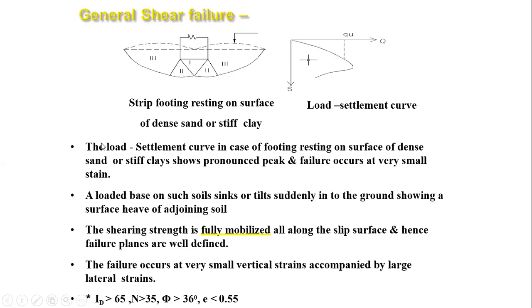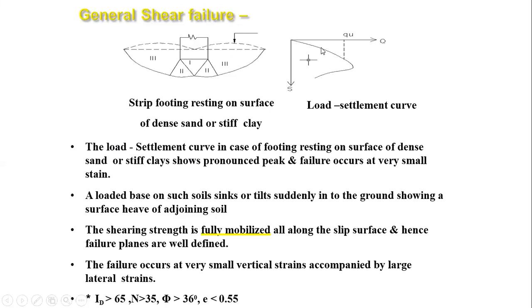Here some of the points of the general shear failure are that the load settlement curve, in the case of a footing resting on the surface of dense soil or stiff clay, shows a pronounced peak and failure occurs at a very small strain.